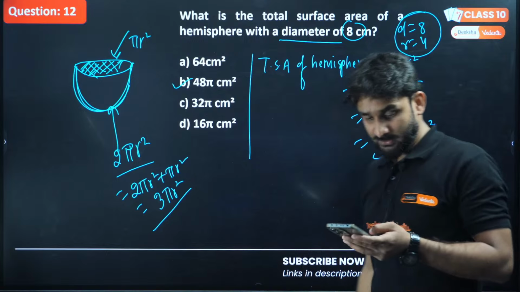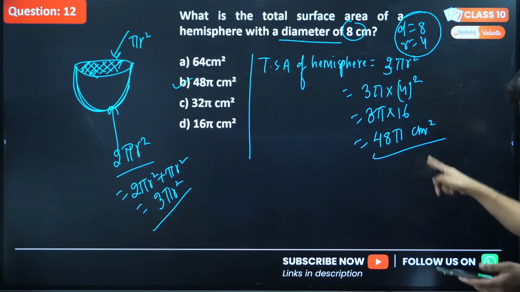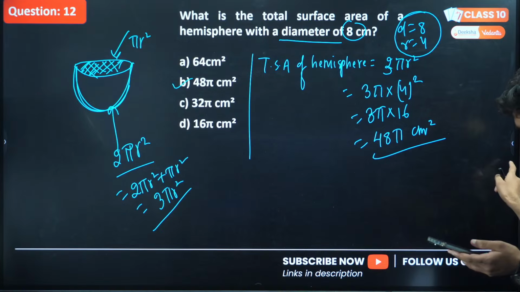You both are correct here. So the total surface area of the hemisphere is 48 pi square. I hope you all have understood.